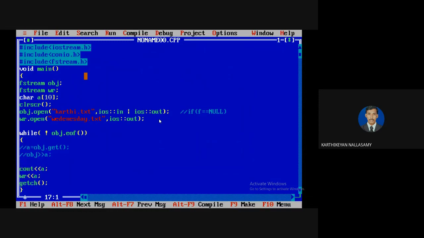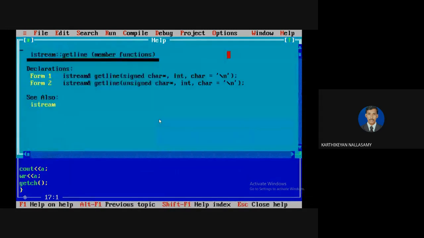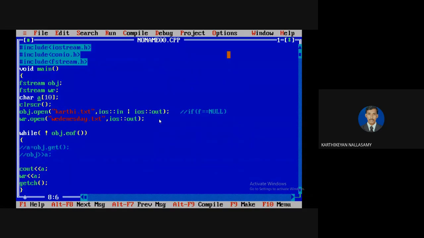The third one is, if we are not going with reading word by word, then we go with the getline method. You can check what the syntax for getline is. Actually I have some confusion. In the getline method, the third argument is optional, that is the default delimiter character. That means you specify in which variable you are going to store, and how many characters you are going to read at maximum. Here I am going to define 10, so I can read a maximum of 9 characters, plus 1 for the 10th character.